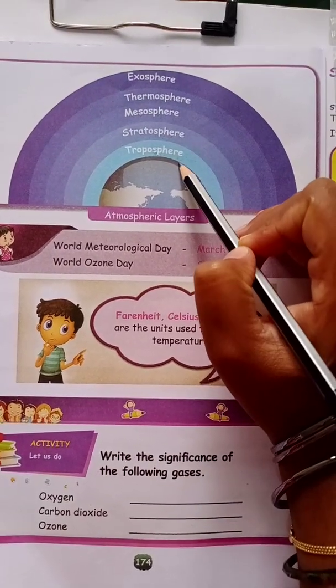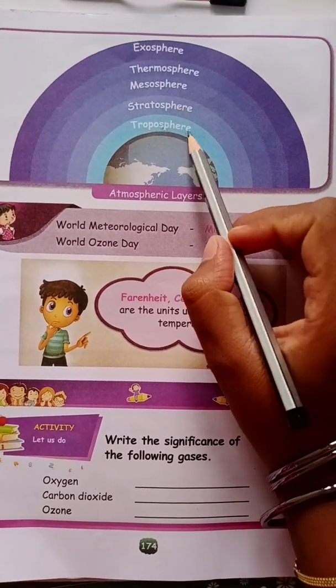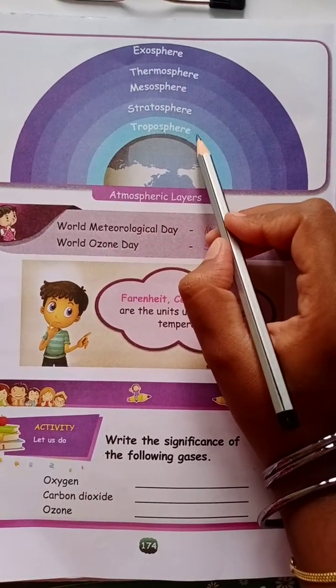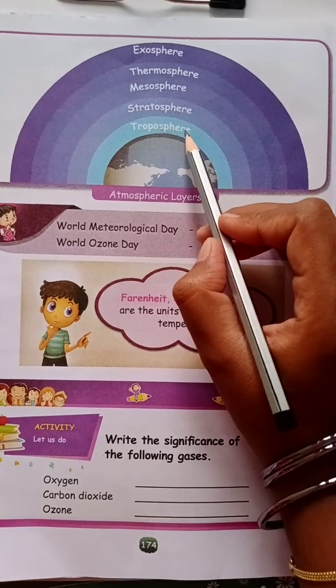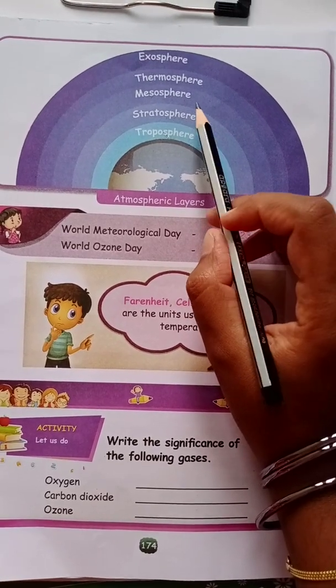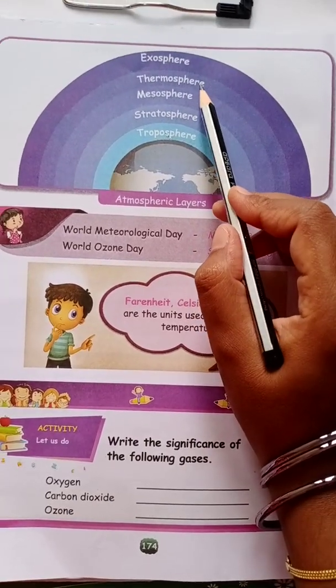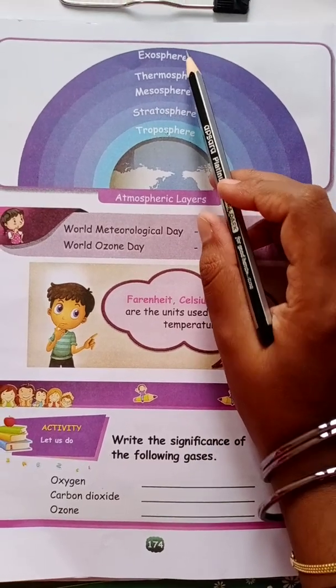So, these are the 5 layers of the atmosphere: troposphere, stratosphere, mesosphere, thermosphere and exosphere.